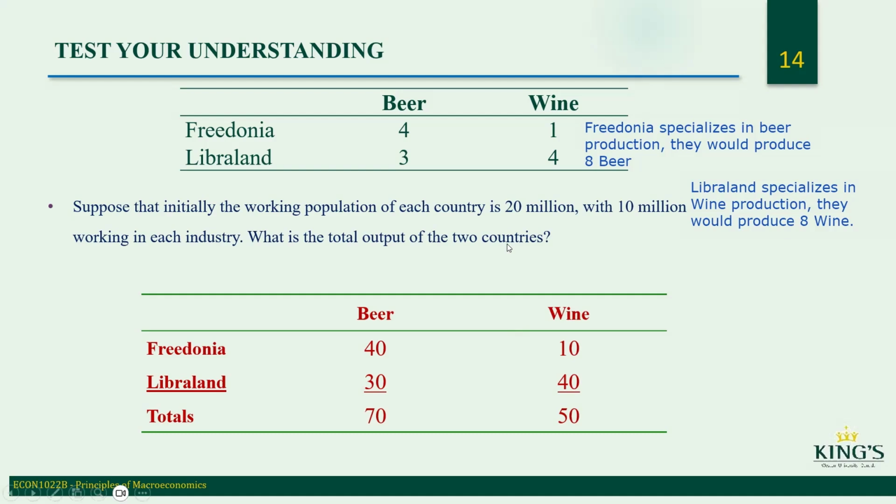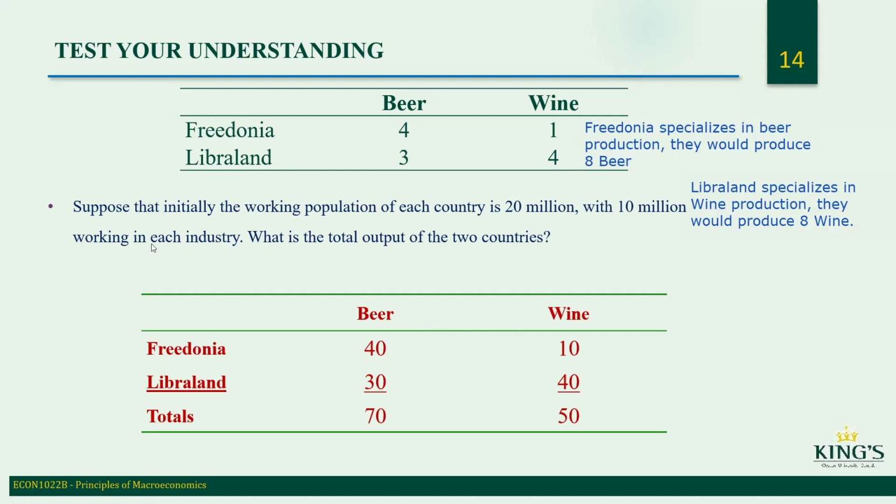So that's not efficient. It's best if they specialize in one or the other and then trade. That's more efficient than this. If they specialize and then trade, as you can see, they will produce 8 beer and 8 wine, or 80 beer and 80 wine. So that would be more than the 70 and 50 here. So I'll compare.